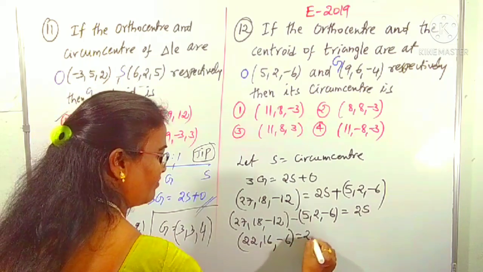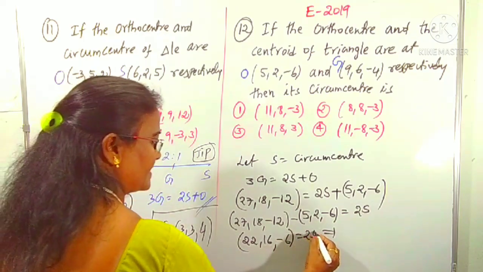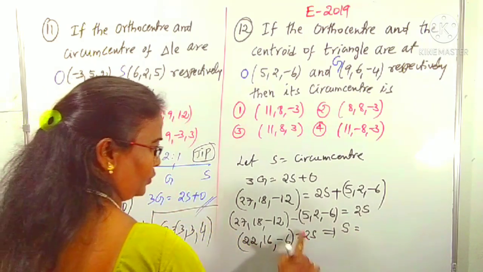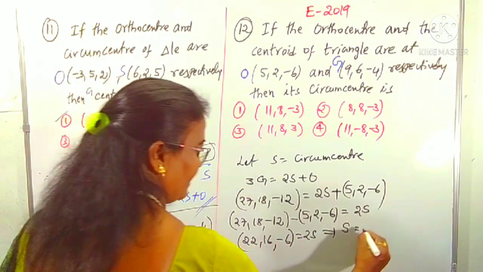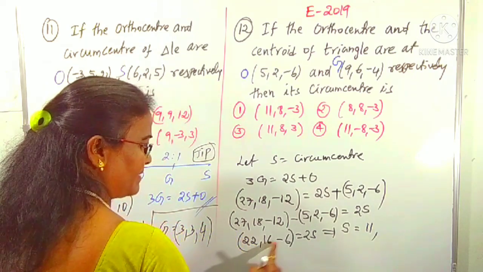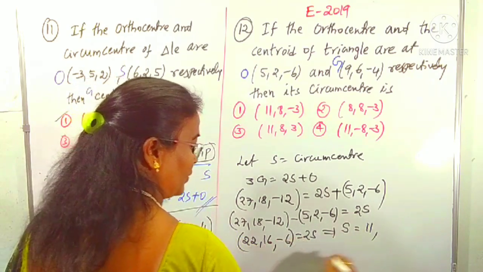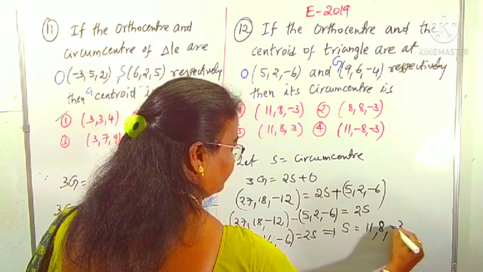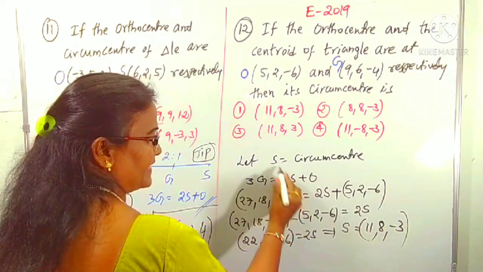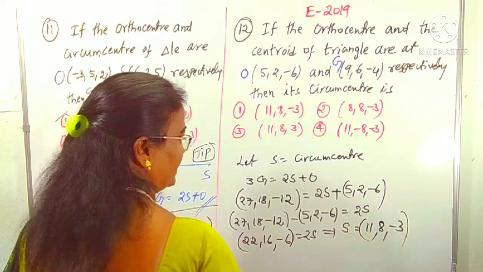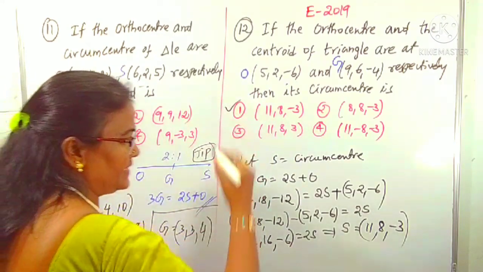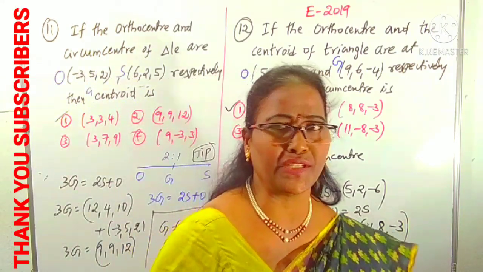That is 2S. We want only S, so these three are divided by 2. 22 by 2 is 11, 16 by 2 is 8, minus 6 by 2 is minus 3. Therefore, our required circumcenter S is 11, 8, minus 3. Which option is 11, 8, minus 3? Clearly the first option. This question was given in EAMCET 2019.